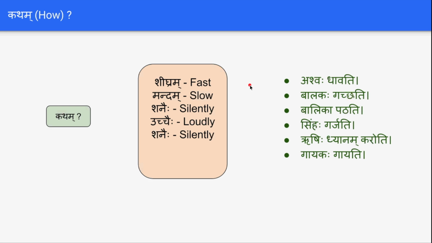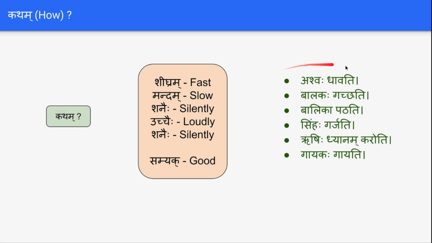Rishihi katham dhyanam karoti? How does the rishi do dhyanam? Rishihi shanaihi dhyanam karoti, he does dhyana silently. Gayakaha gayati. Gayakaha katham gayati? How does the singer sing? Gayakaha madhuram gayati, he sings sweetly. Gayakaha samyak gayati, he sings well.